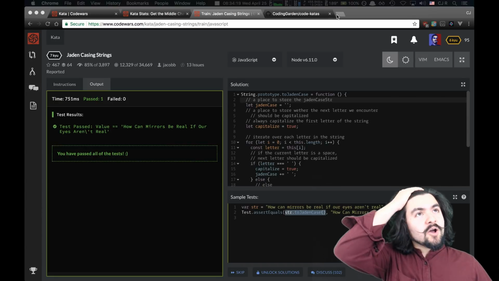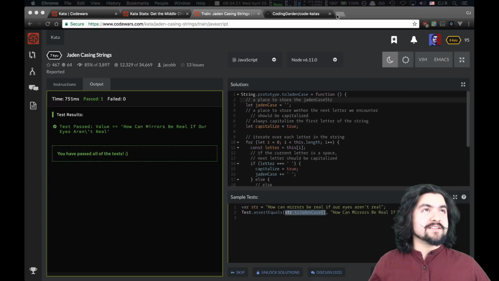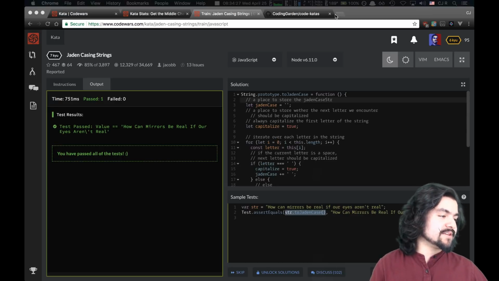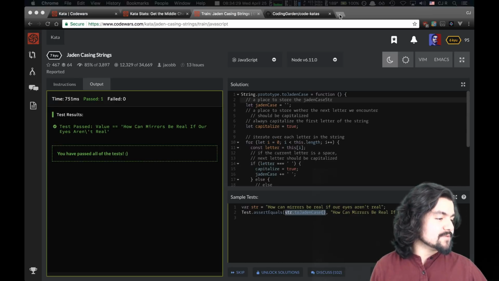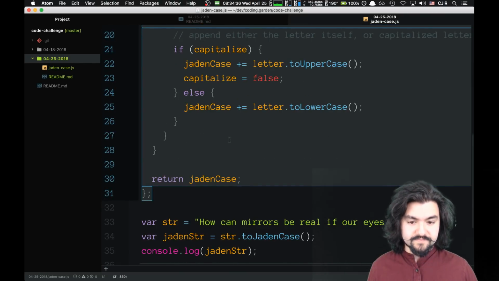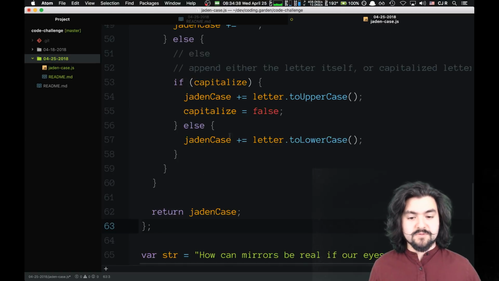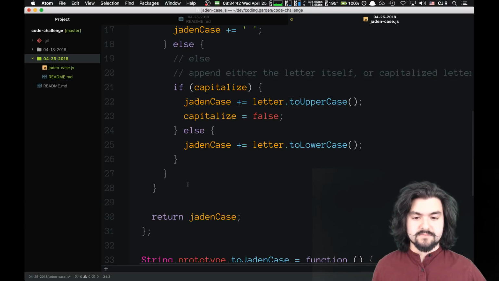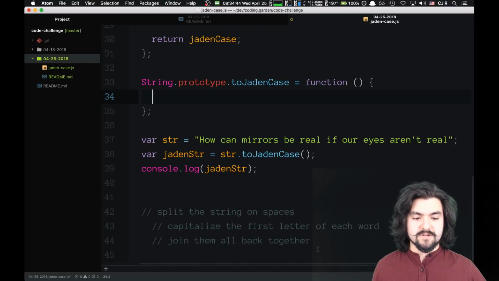Which is why in JavaScript I'm going to have to split it, because I turn it into an array so that I can map on it. Yeah, in Scala you can apparently. Interesting. But this is working, so we'll see. Let's do another one. I want to use the built-in methods, basically what I talked about earlier.